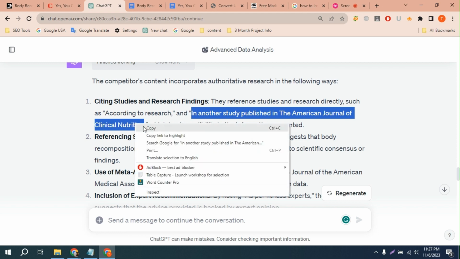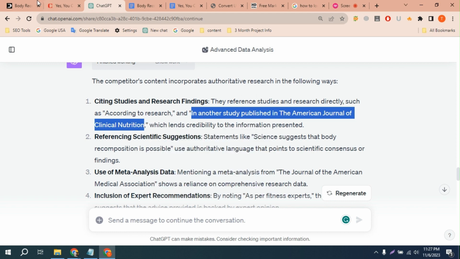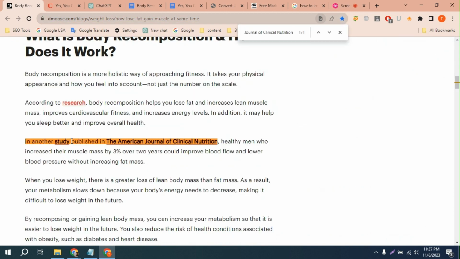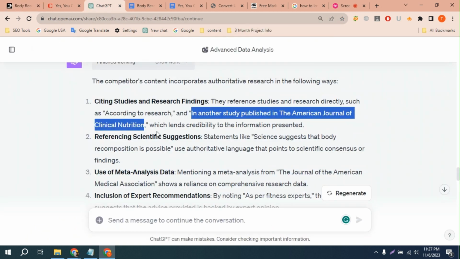We can use Control F, and it's really crazy, guys. So my competitor actually cited this study of the American Journal of Clinical Nutrition, which makes the content more trustworthy. It's really amazing.